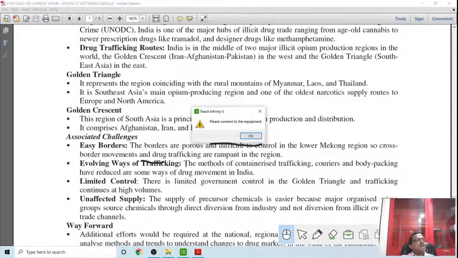So they design it as a very lucrative trade. They design different methodologies. Even they risk their life to be a carrier of the drugs. Limited control. We have limited manpower. The Narcotics Control Bureau and the other enforcement agencies have limited power.